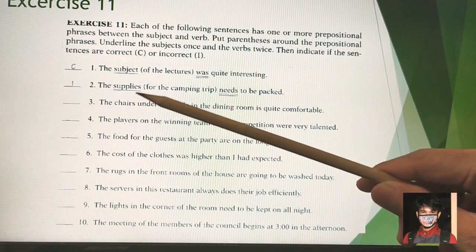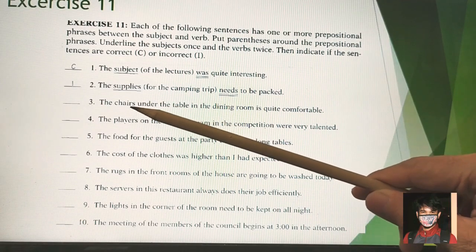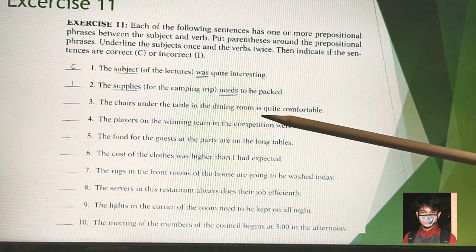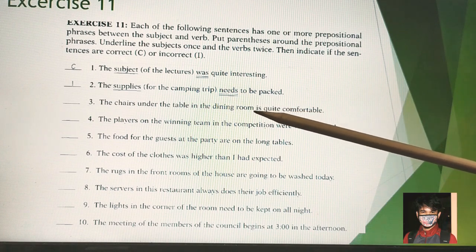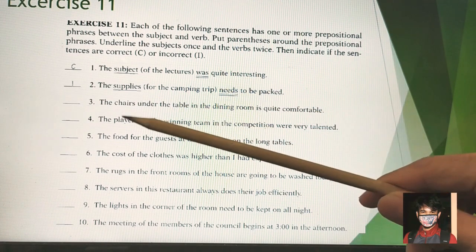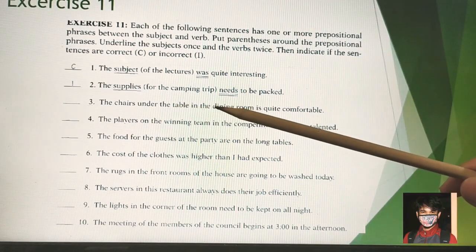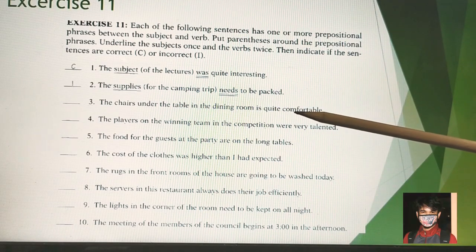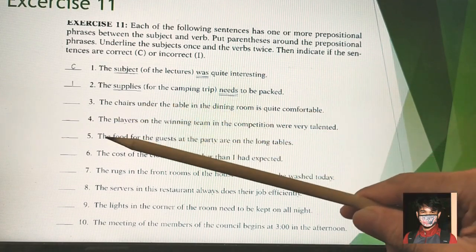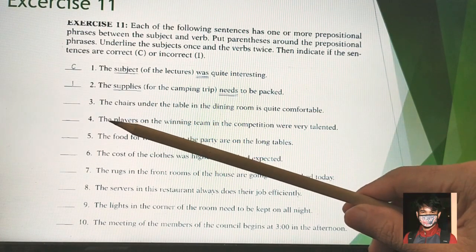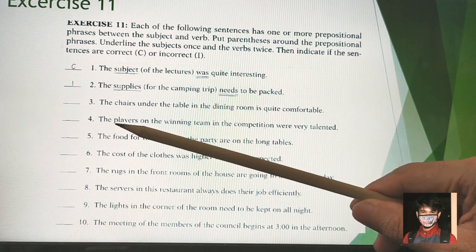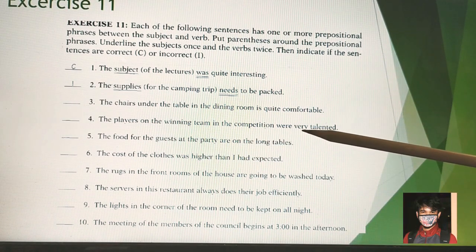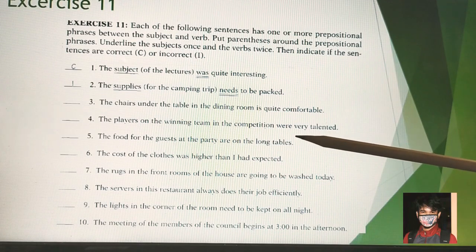The chairs, plural, should be followed with plural, right? And it should be are. The chairs are quite comfortable. Then for number 4, the players on the winning team in the competition were very talented.